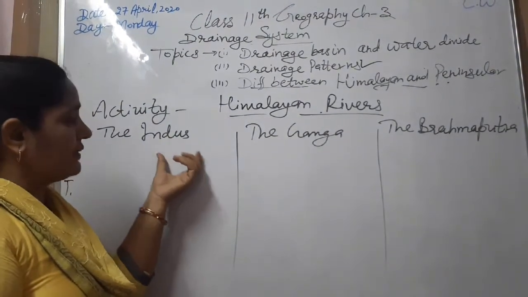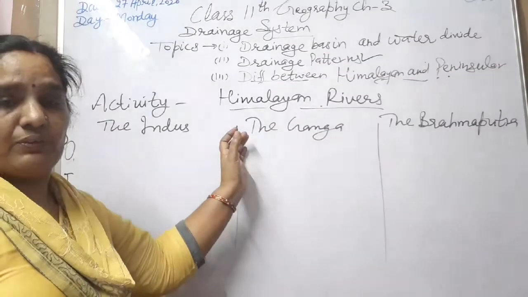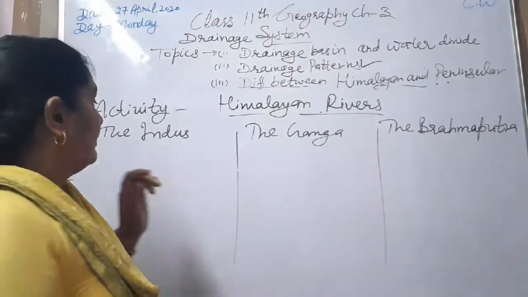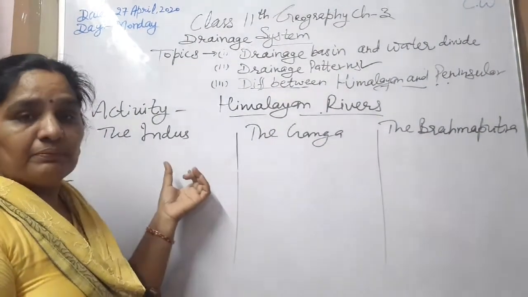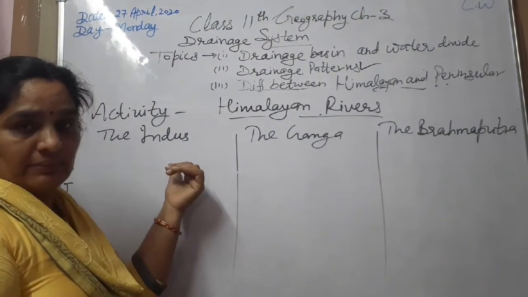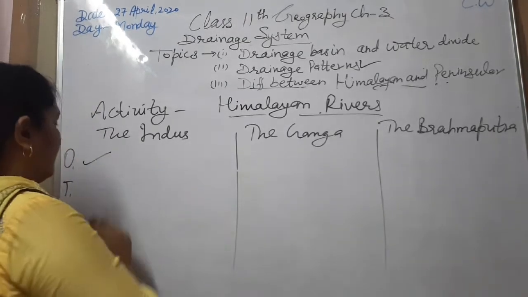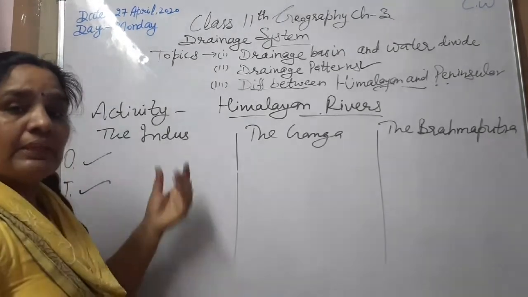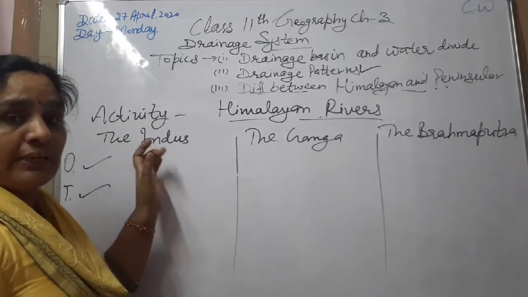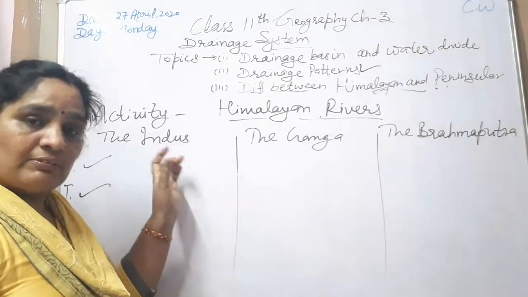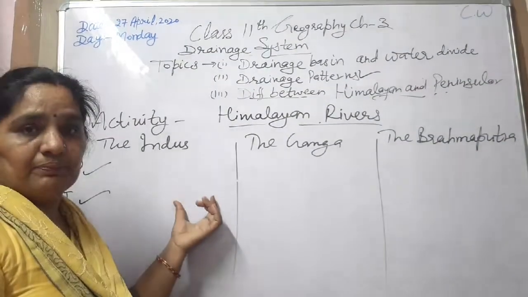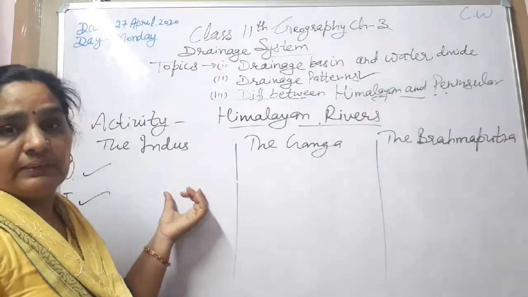The Indus River originates from the east of the Mansarovar Lake in Tibet, means in China. Satluj, Ravi, Chenab, all these are the tributaries of the Indus River. Firstly, we discuss the place of origin, then the tributaries. This river is the 21st largest river of the world and the biggest river of Asia. This is the national river of Pakistan.